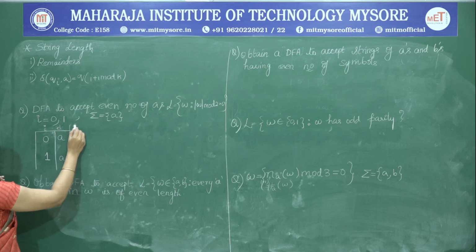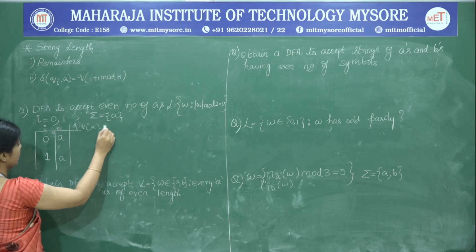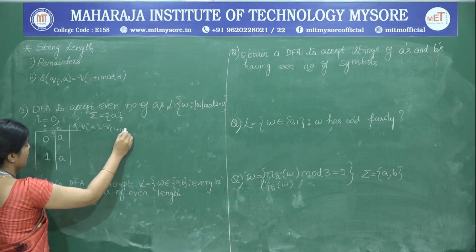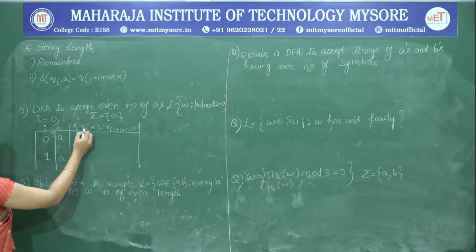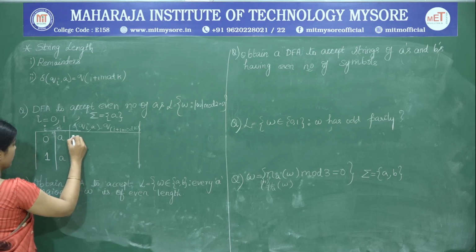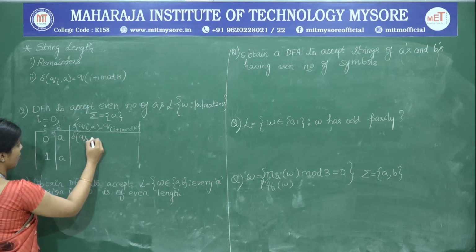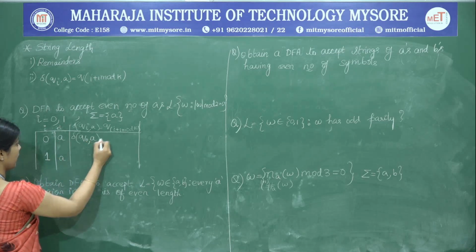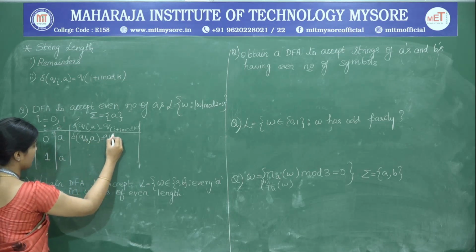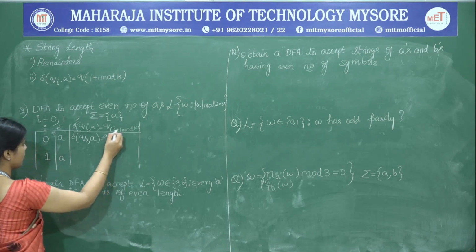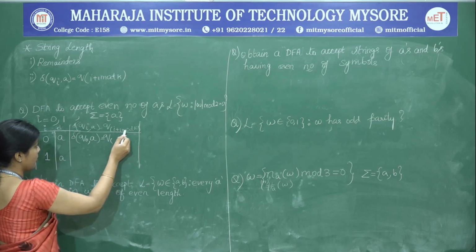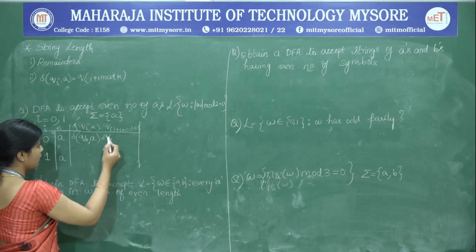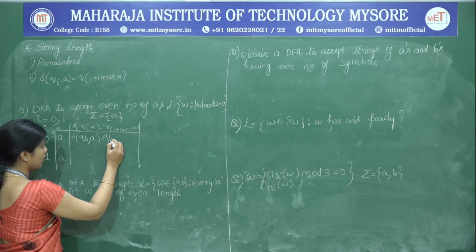We are going to use the relation delta of Qi comma a is equal to Q of (i + 1) mod k. We are finding the transition from Q0 on input symbol a, which is Q of i + 1. Since i is 0, it is 1 mod k, which is 1 mod 2, and 1 mod 2 is 1.